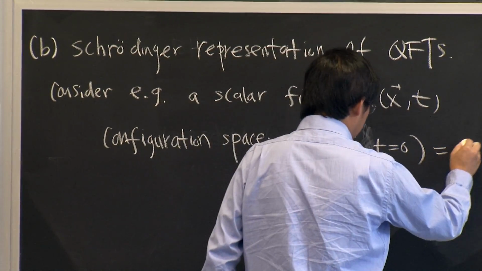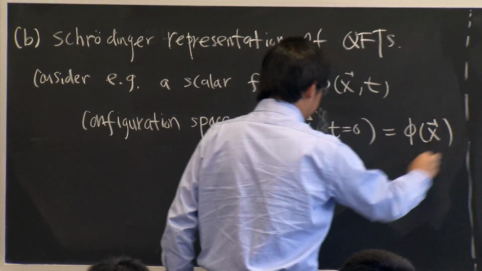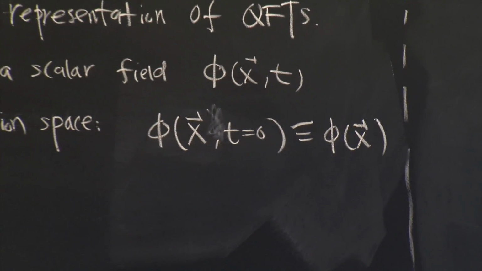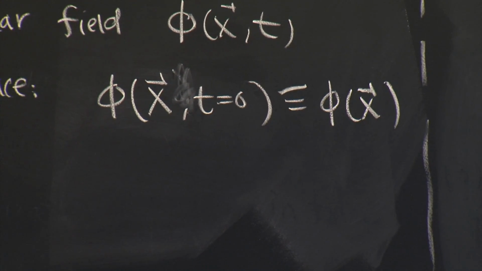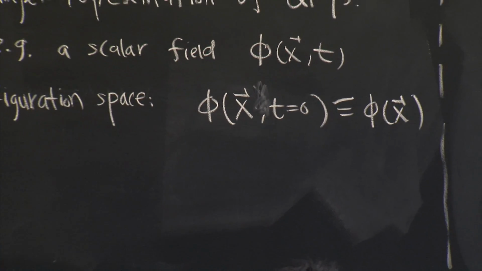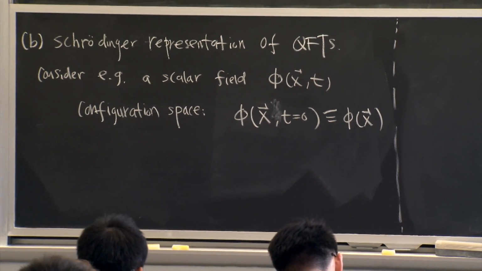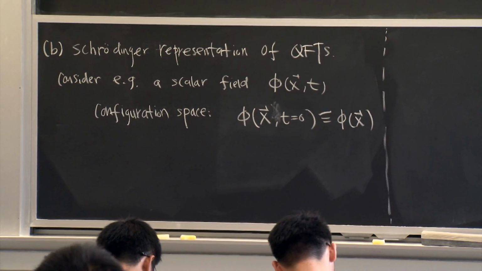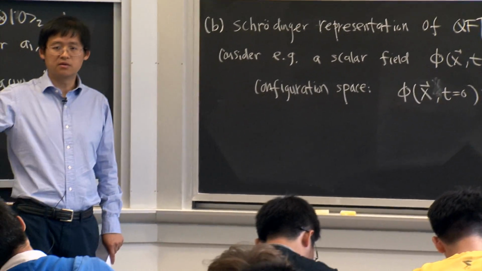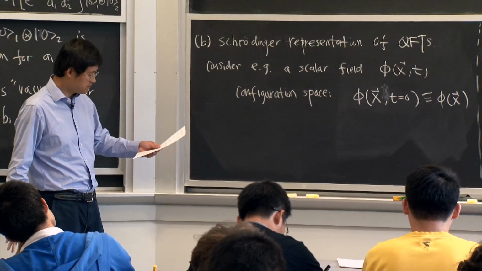So let me just write it as phi x. So the configuration space is just all possible values of phi defined on the spatial slice. So this is your configuration space for the quantum field theory.